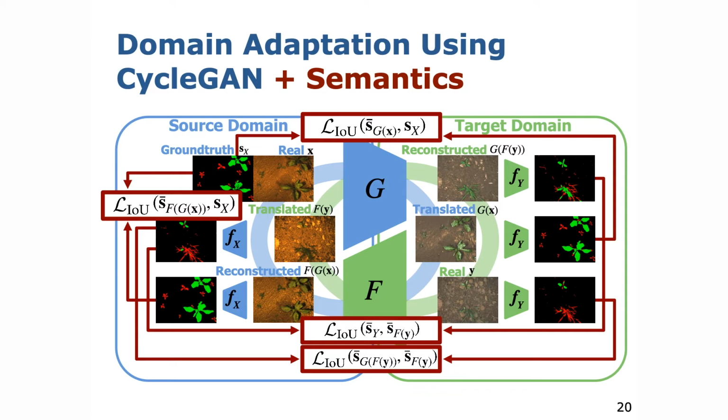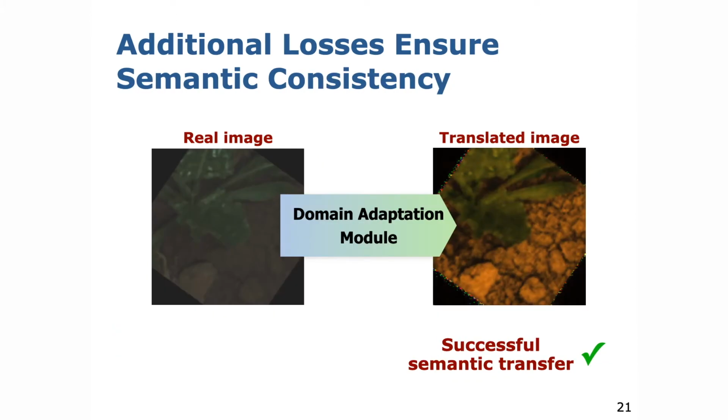We include the 2 domain-specific FCNs into the training process and compute additional semantic losses that finally add to the overall training objective. The key idea is that all images of one cycle should share the same semantic information and will be classified in the same way before and after translation. I refer to our paper for more details on the semantic losses. This example shows that the additional semantic losses force the generators to produce semantically consistent images in the opposite domain.